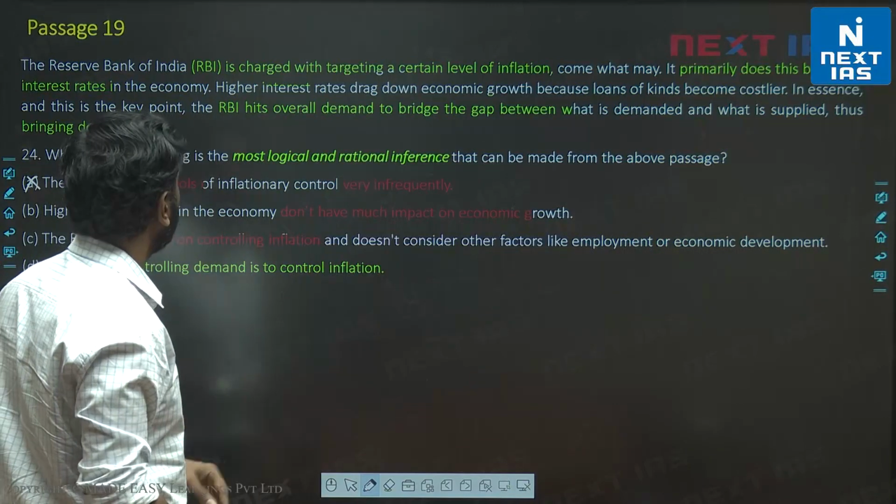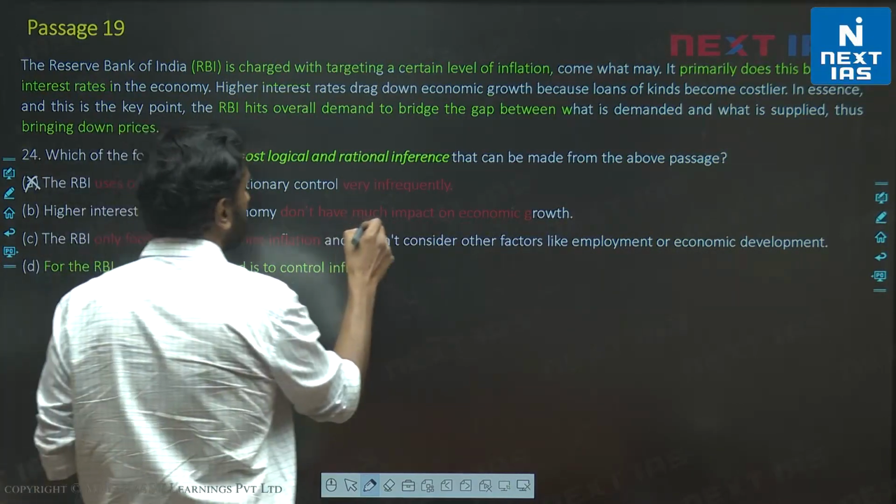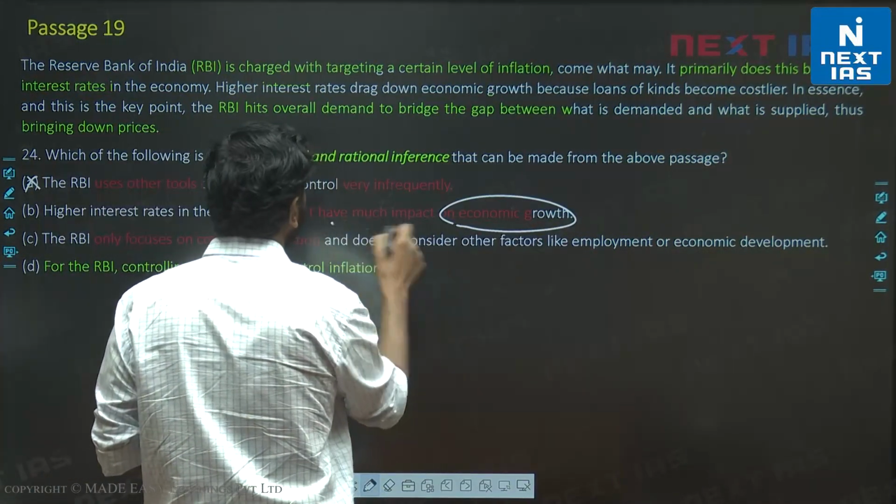Let's look at B. Higher interest rates in the economy don't have much impact on economic growth. Don't have much impact, incorrect.